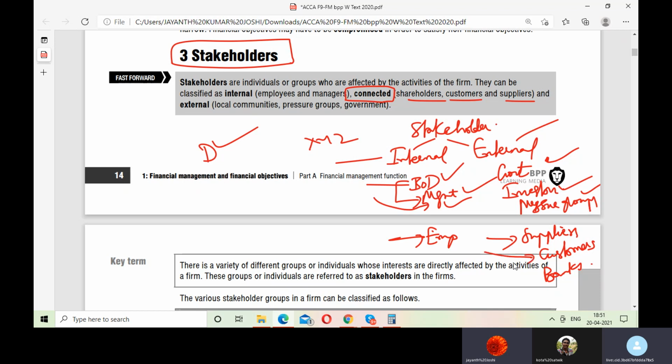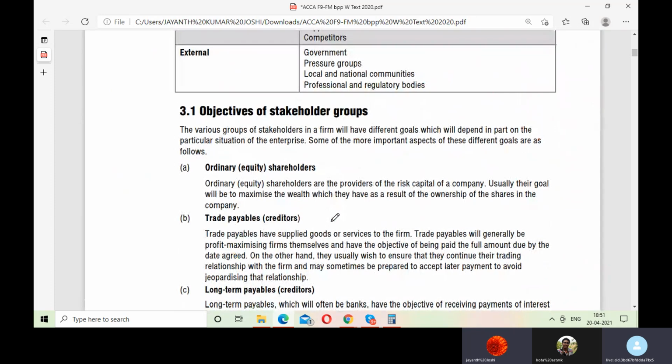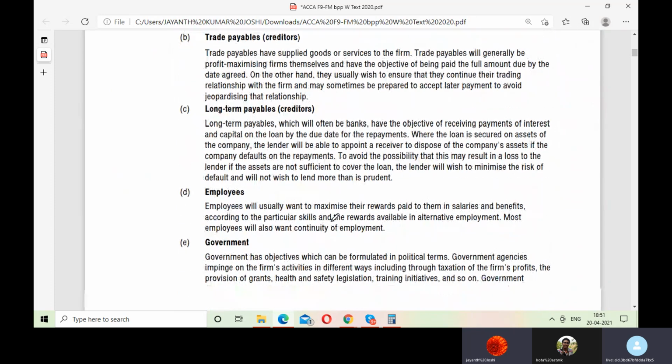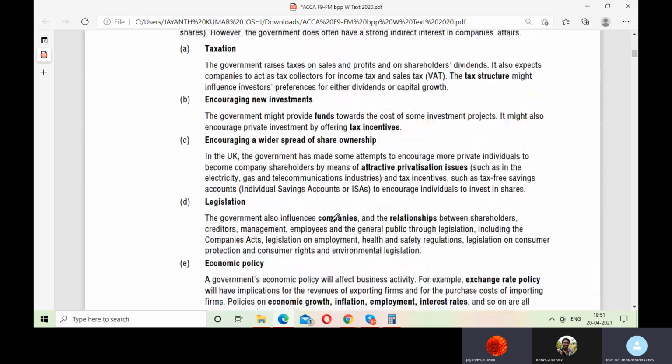Customers want good products which are user friendly, plus durable. They shouldn't have any kind of complaints with the company, or else they lose confidence. And banks want their money back with interest, and they don't want you to breach the contracts and agreements you have made with the bank. Fine. So this is all about the chapter.